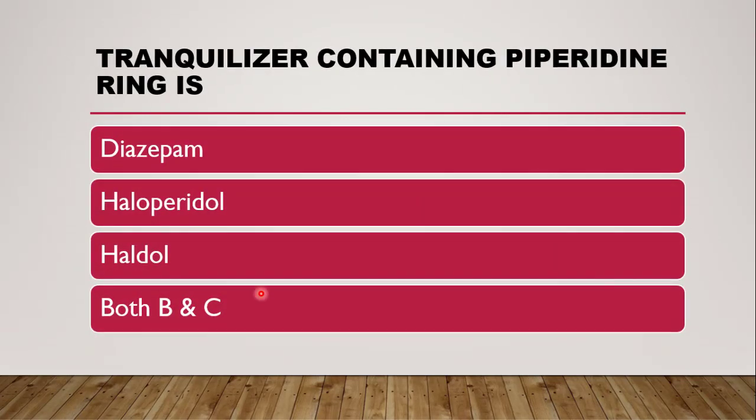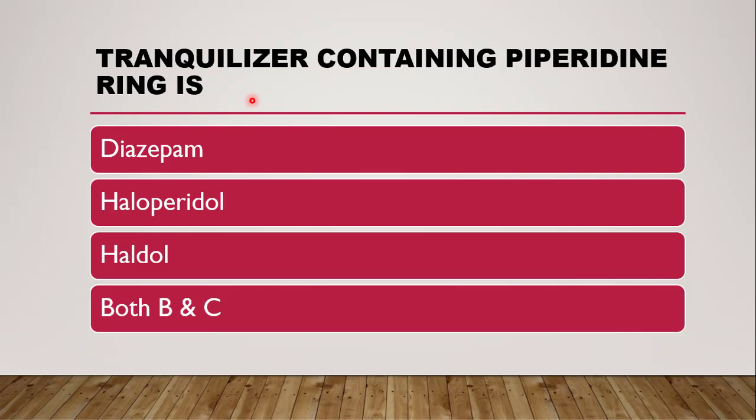Tranquilizer containing a piperidine ring is, now the classes are minor and major, and which of them contains a piperidine ring? The tranquilizer containing a piperidine ring is prochlorperazine maleate, which contains a piperidine ring along with the phenothiazine heterocycle.